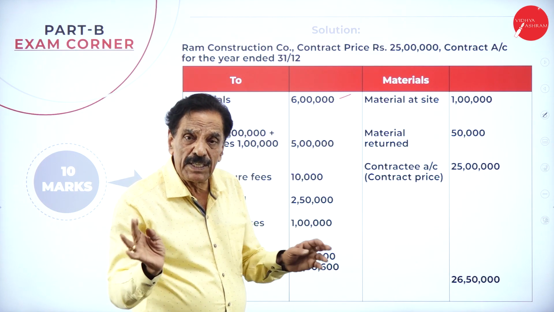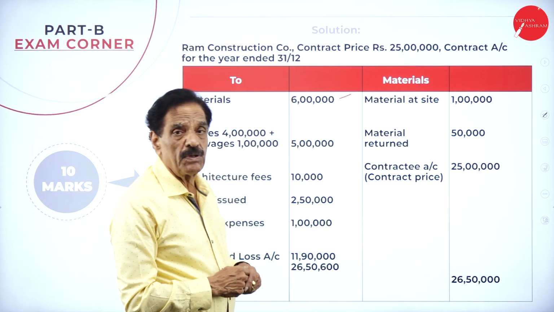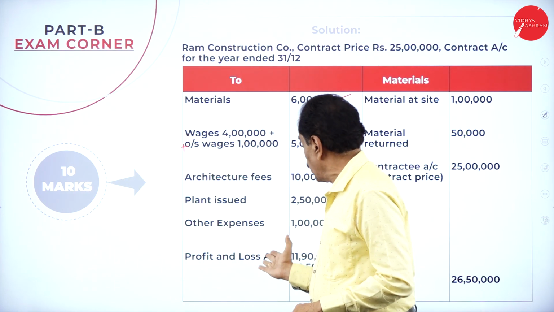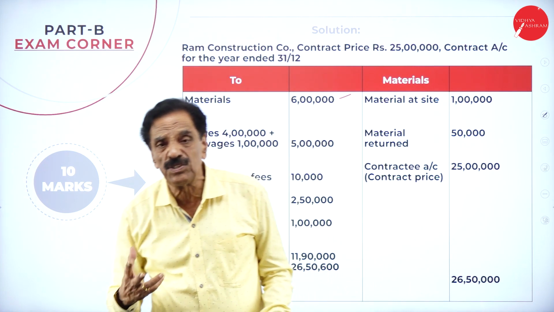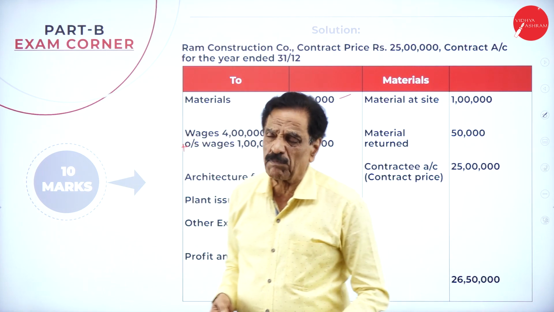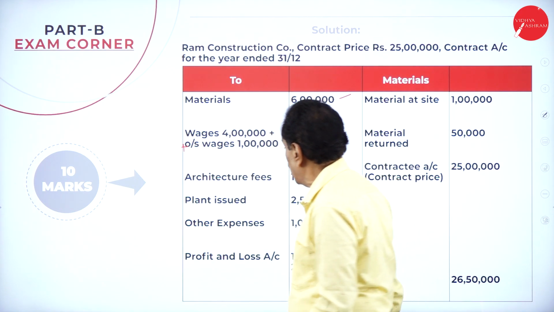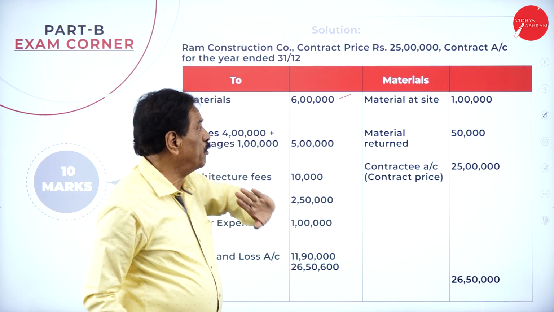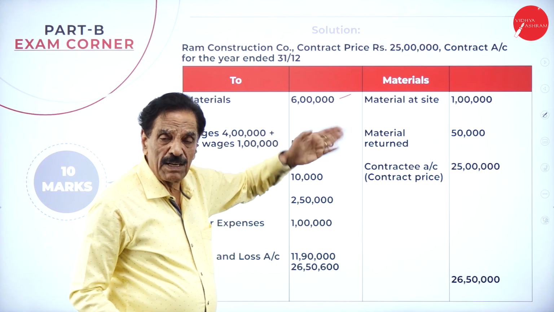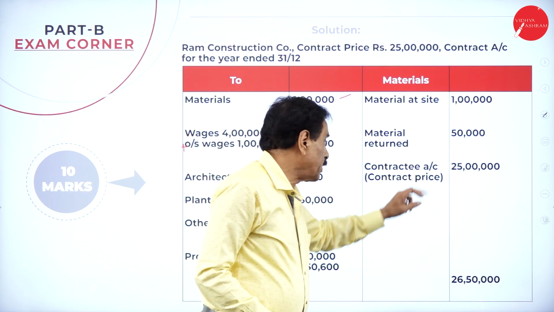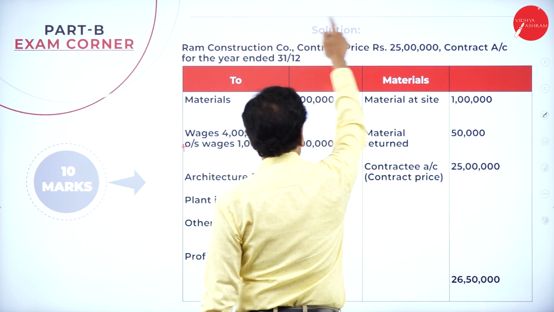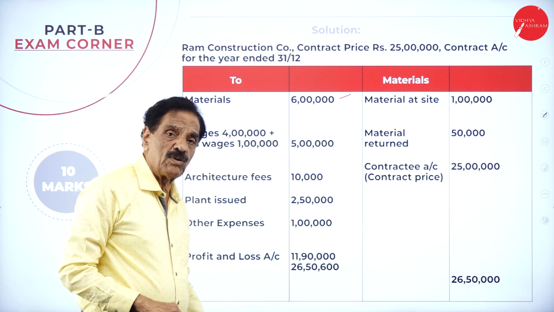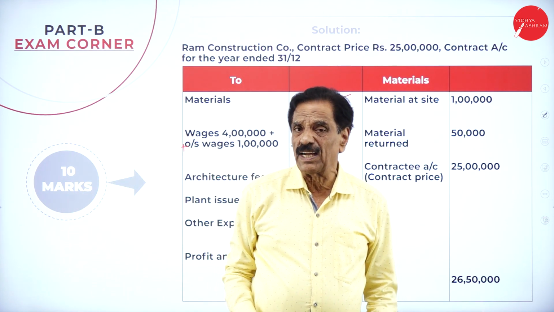If the contract is completed in the same year, you write by contract account 25 lakh. Whatever the difference comes, the difference goes to the contractor. He got a profit of 11 lakh 90,000. Hope it is a very, very easy problem. All the expenditure should be shown on the debit side and the closing balance on the credit side. Since it is completed on 31st December itself, the contract account is closed at the end of the year. The difference of 11 lakh 90,000 goes in favor of the contractor.